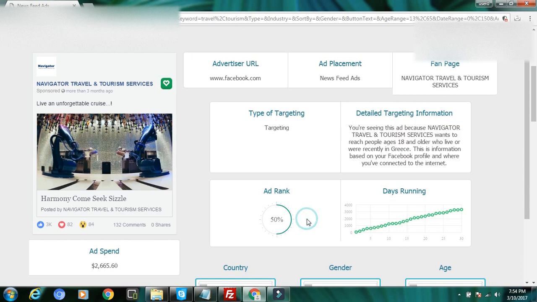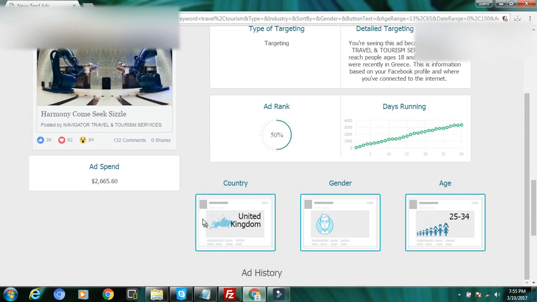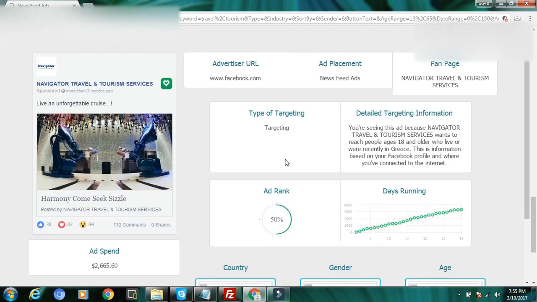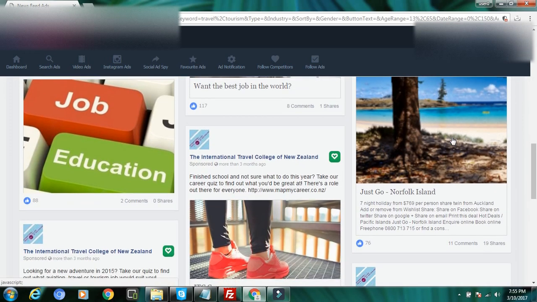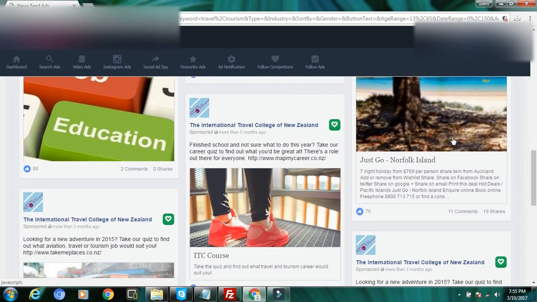They got 132 comments, 0 shares, likes, love, and haha reactions. Let me check this ad. What you have to do is just click on that particular ad. It will show the page, advertiser URL, newsfeed ads, the fan page, type of targeting, detailed targeting information, the words they use on their page, ad rank is 50%, good, and the country they are targeting. They are targeting the United Kingdom, gender male, 25 to 34.